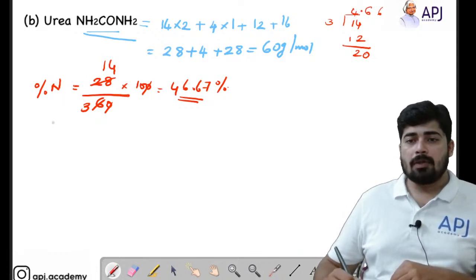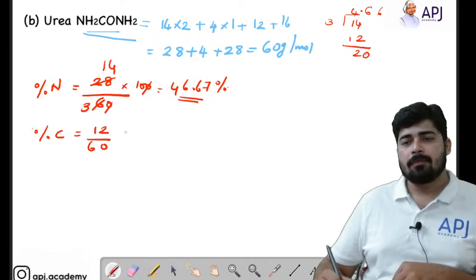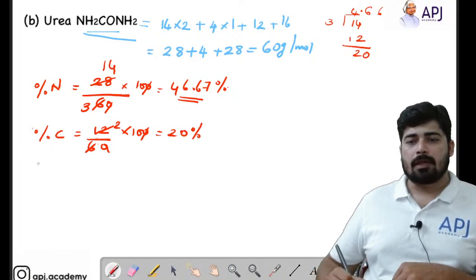Okay. Now next we will be calculating the percentage mass of carbon. There is only one carbon present, so 12 divided by 60 into 100. You can cancel the zeros, and 12 divided by 6 is 2. So 2 into 10 is 20%. That's much easier, right?